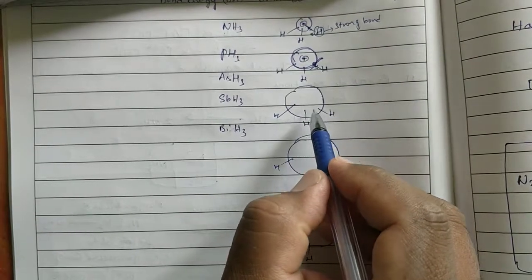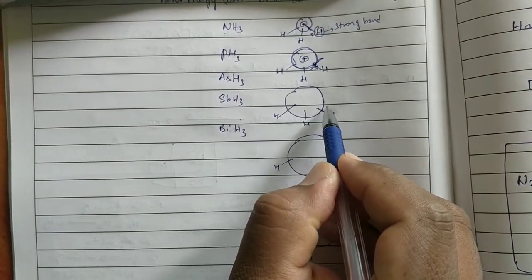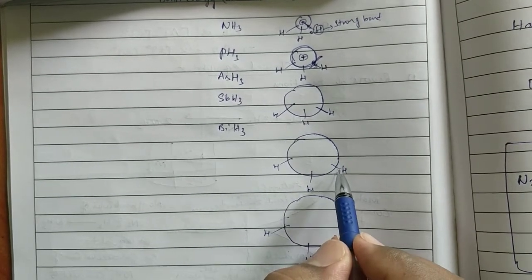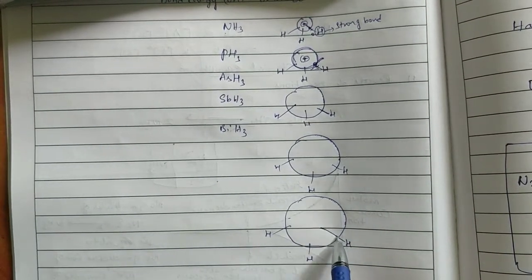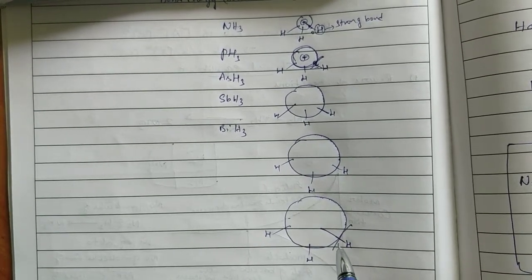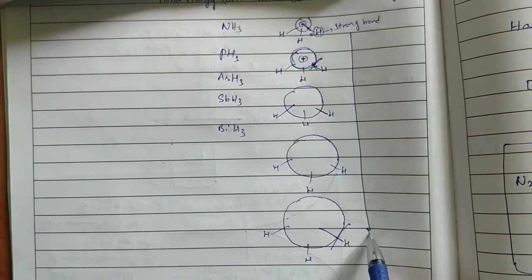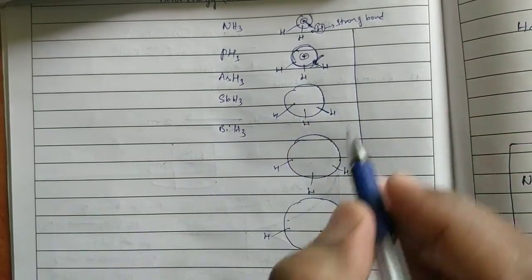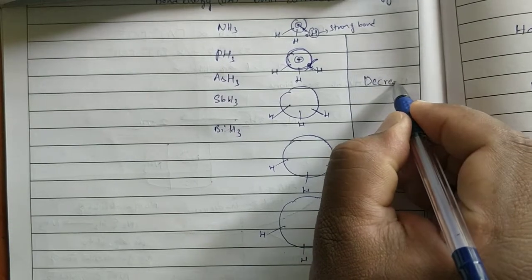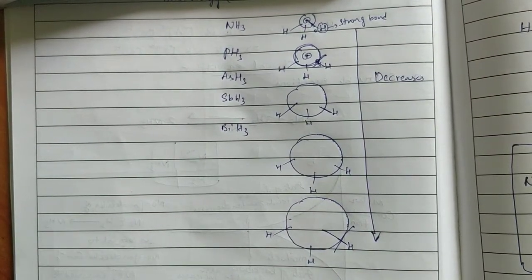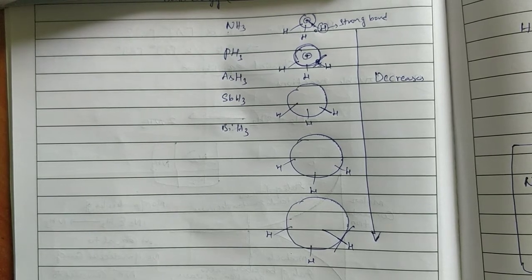Next, in AsH3 the bond can be broken even more easily. In SbH3, even easier. Here we can remove the hydrogen very easily, which means the bond can be broken easily. So top to bottom, what happened to the bond dissociation enthalpy of central atom and hydrogen? It decreases. When bond dissociation enthalpy decreases, the bond is weaker.